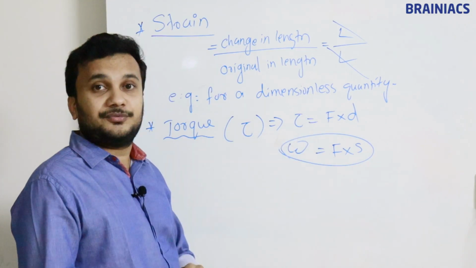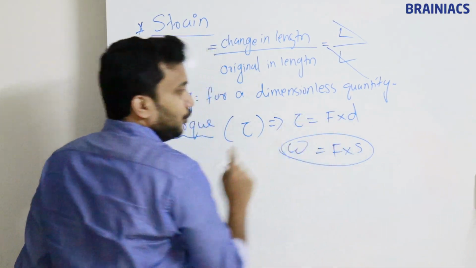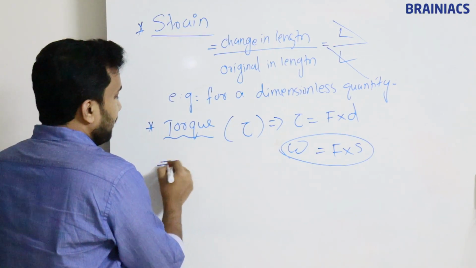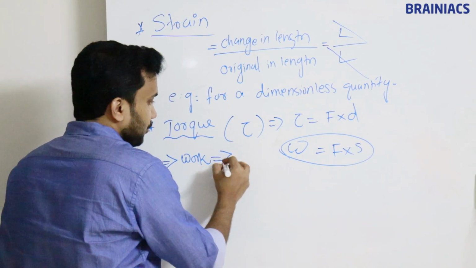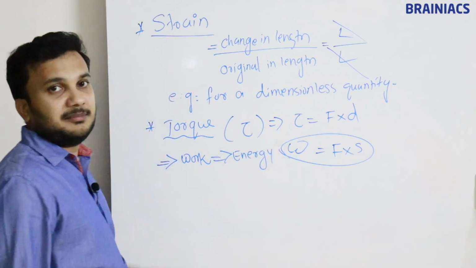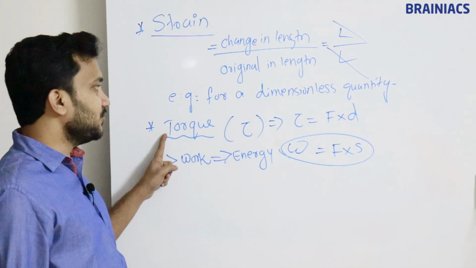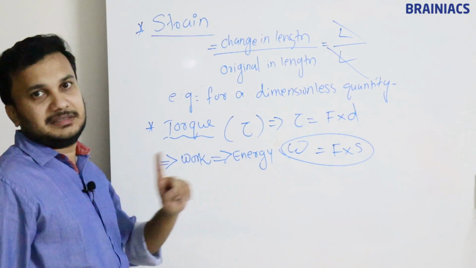So torque is equal to force into distance. Here it is called force into distance, here it is called force into S. So this will also have the same dimension formula of work, which is also the same as something called energy. So all will have the same dimension formula. So the dimension formula for torque is the same as work, which is the same as energy.